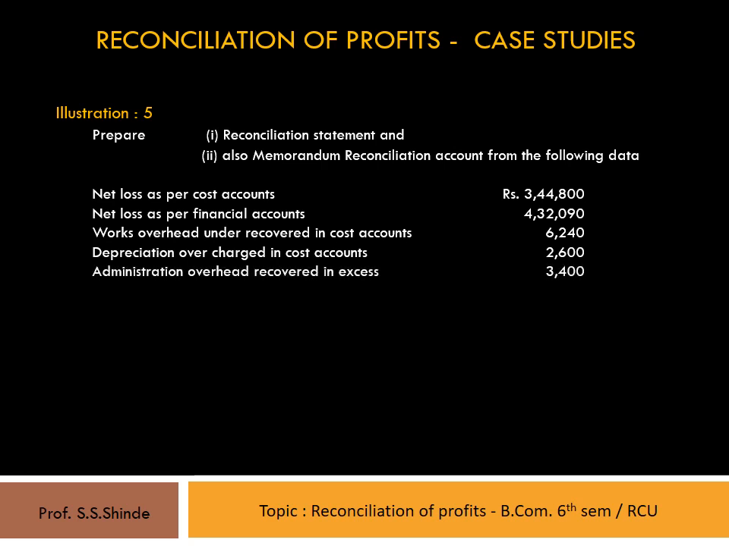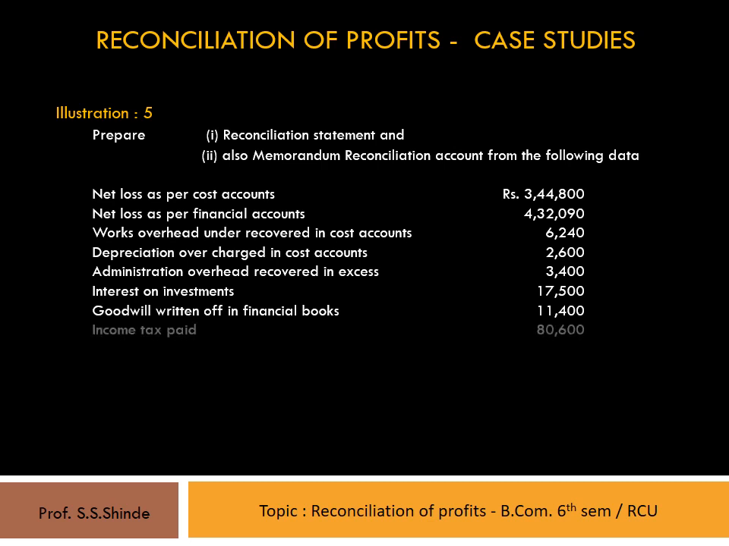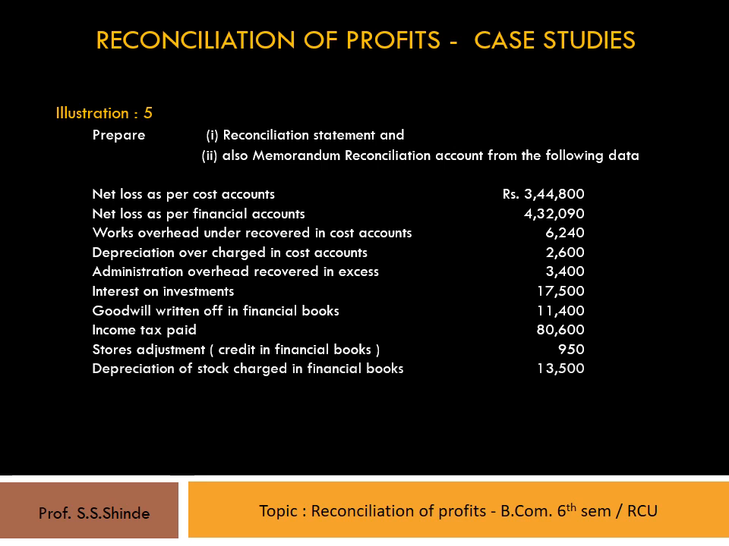Administration overhead recovered in excess 3,400. Interest on investments 17,500. Goodwill written off in financial books 11,400. Income tax paid 80,600 rupees. Stores adjustment credited in financial books, that is 950, and depreciation of stock charged in financial books 13,500.